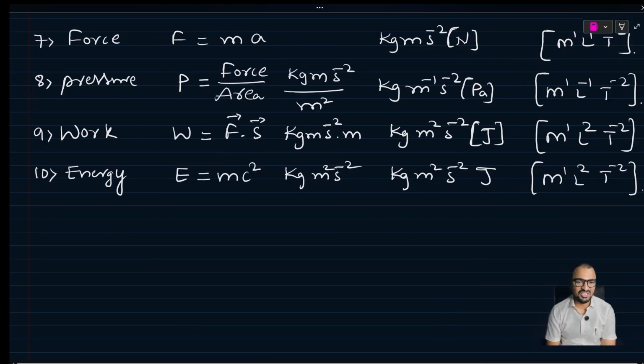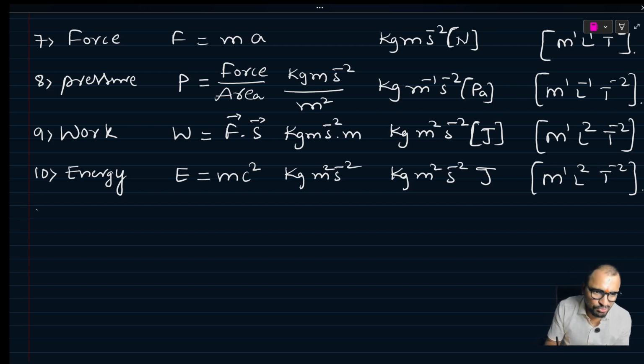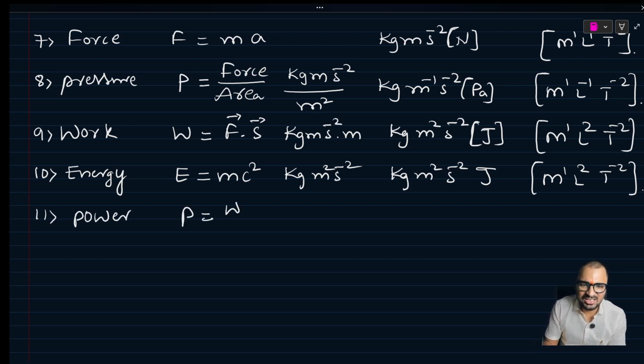And we can also give power. How many are there, sir? Many are there, I told you. There are nearly 300, 350, 400 physical quantities in physics we are going to study. There is no limitation, but we will write some more. P is nothing but power, work done per unit time.